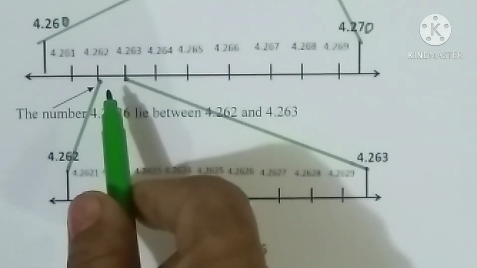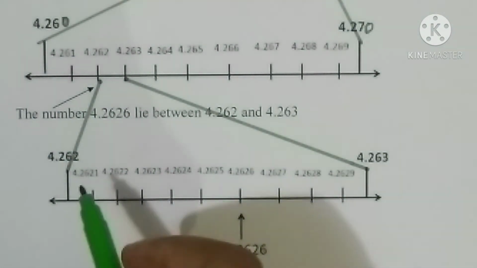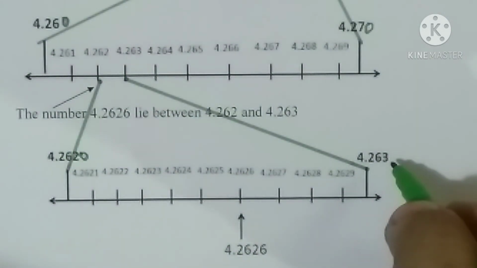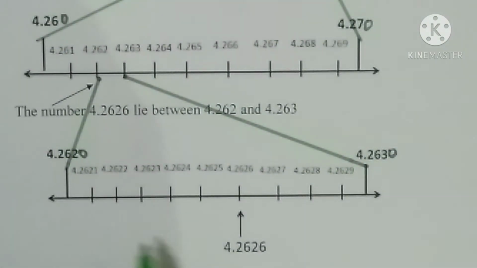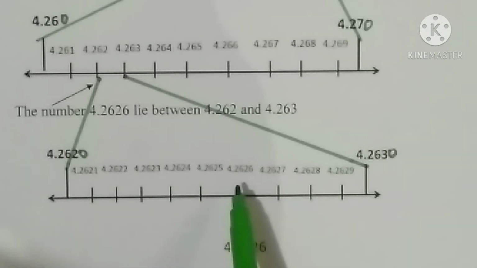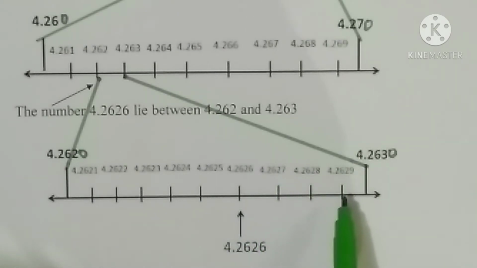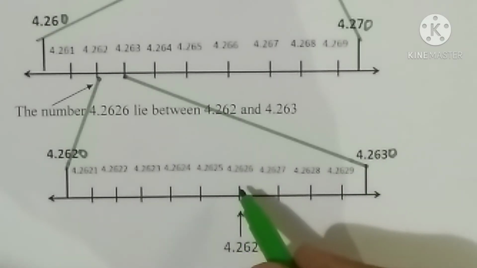Again keeping on that one, we are magnifying that one, and 4.2620, that is the fourth decimal. We are starting with 4.2620 and 4.2630. So the numbers are like this only: 4.2621, 4.2622, 4.2623, 4.2624, 4.2625, 4.2626, 4.2627, 4.2628, 4.2629, 4.2630.